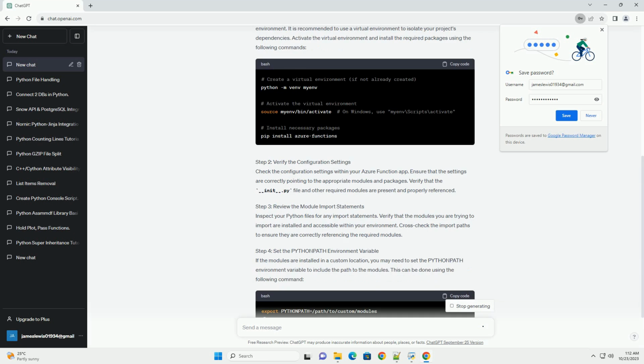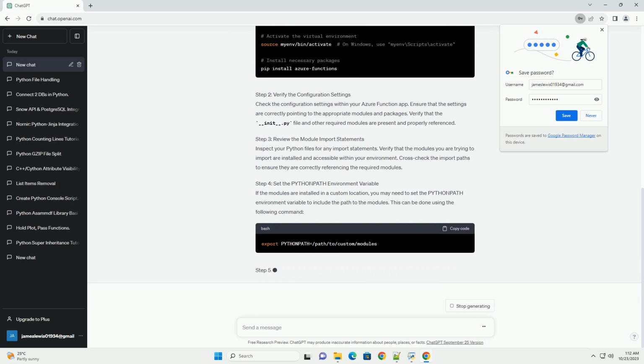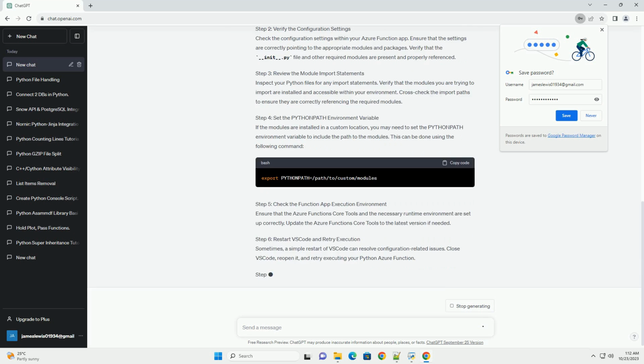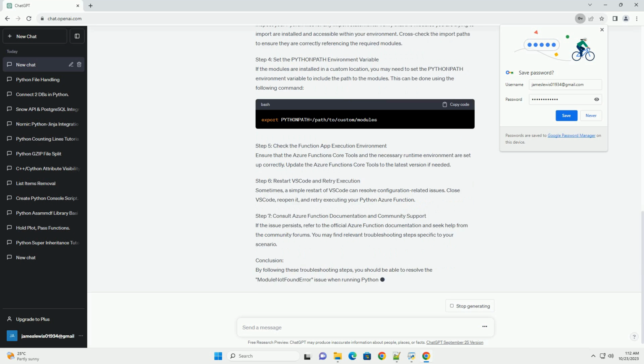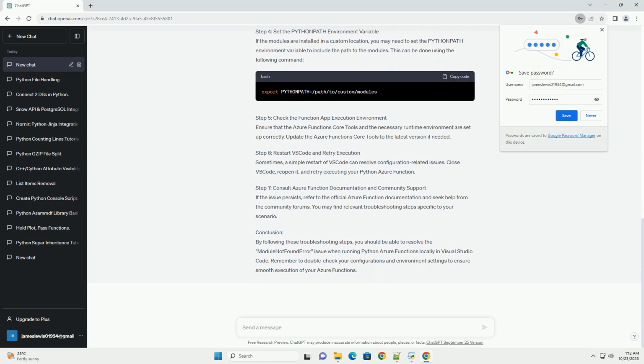Visual Studio Code, VSCode. Make sure you have VSCode installed on your system. You can download it from https://code.visualstudio.com. Azure Functions Extension. Install the Azure Functions Extension in VSCode. This extension helps you develop and debug Azure Functions. You can install it from the VSCode Extensions Marketplace.